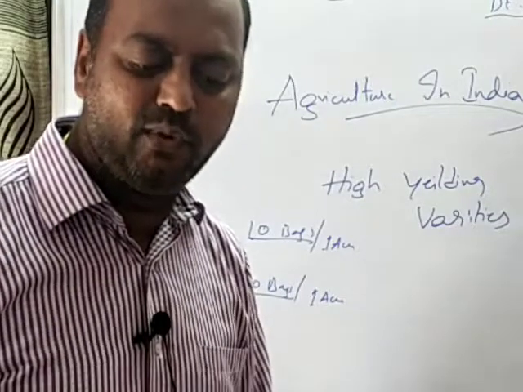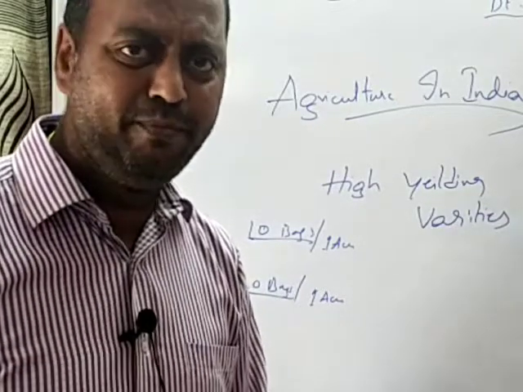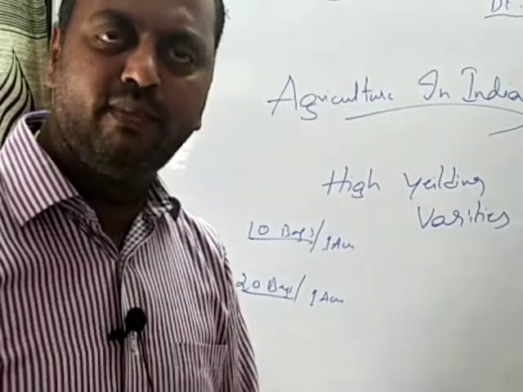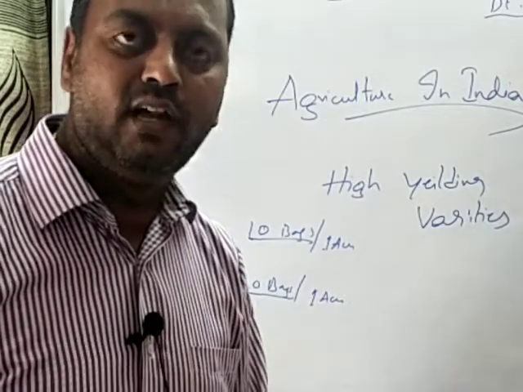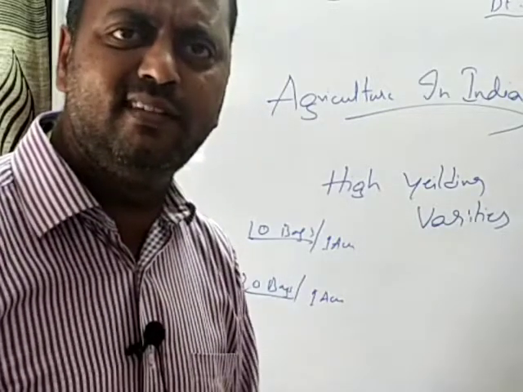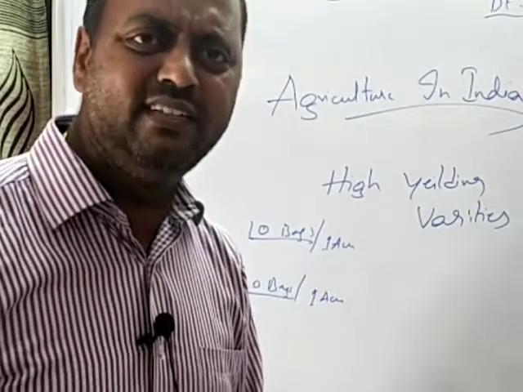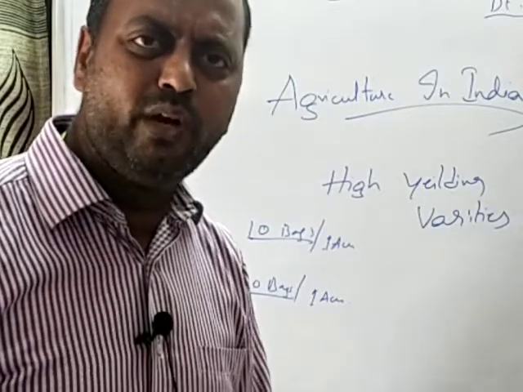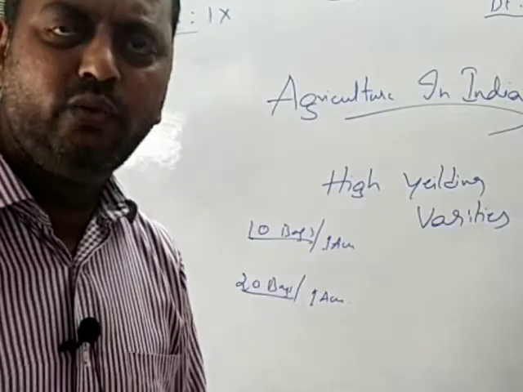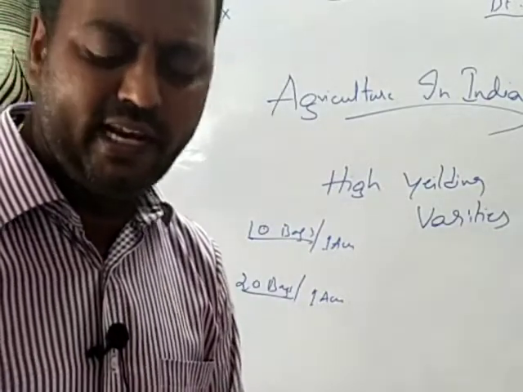Dry land areas are most suitable for certain crops. For example, 85% of the pulses grown in the entire country are from these areas only. That means pulses are mostly grown in the dry region. However, the production of pulses is not increasing these days, and they are becoming more and more expensive to cultivate. So what should be done to increase production in such dry land areas?